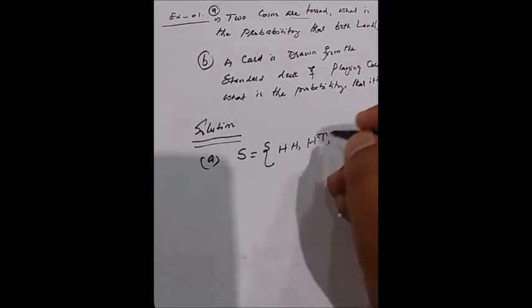Or when they land, the first coin is tail and the second coin is head. Again, there is a possibility that both coins land with tail and tail.